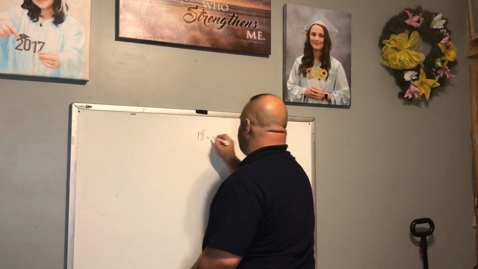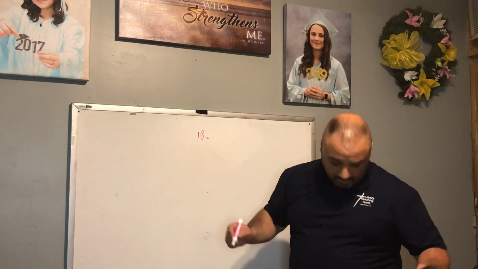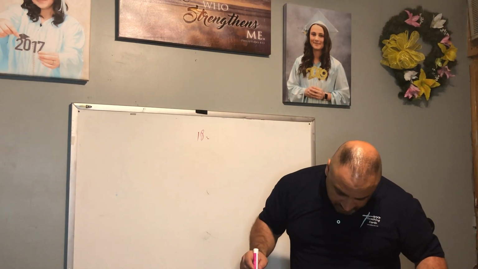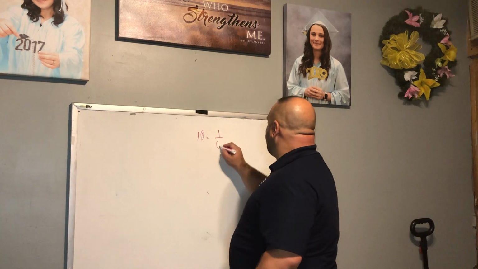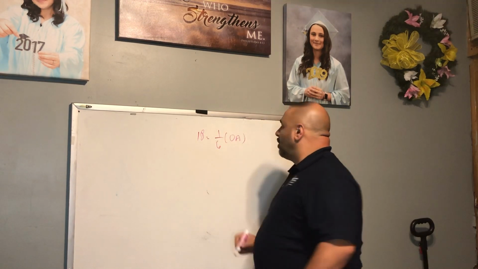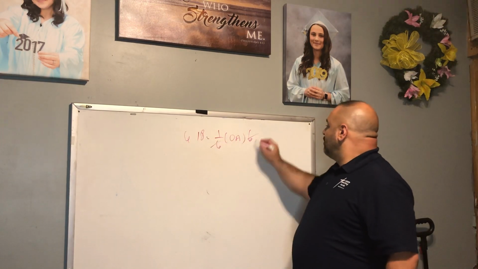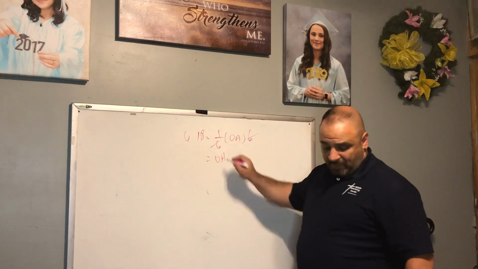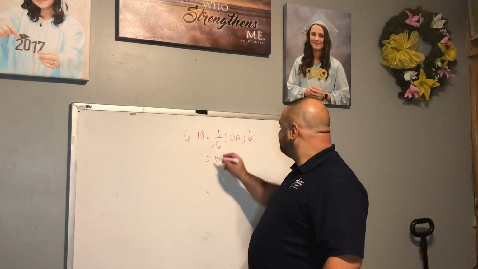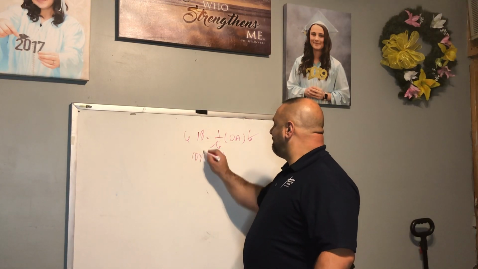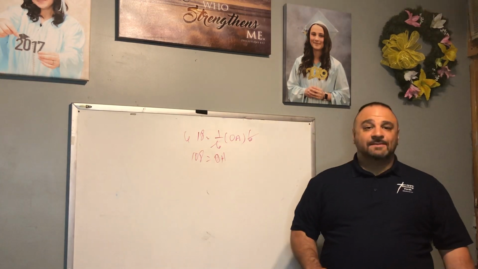So 18 equals 1/6 times OA. Simply multiply both sides by 6. So OA equals 108.